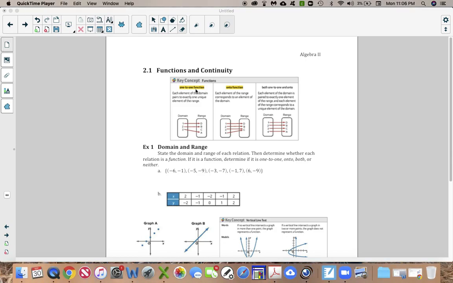Okay, Algebra 2, this is section 2.1. We're starting a new chapter today. So functions and continuity, you're going to find that some of this stuff is stuff that we've already done before, and that is A-okay. So it's going to be a little bit easier for you.